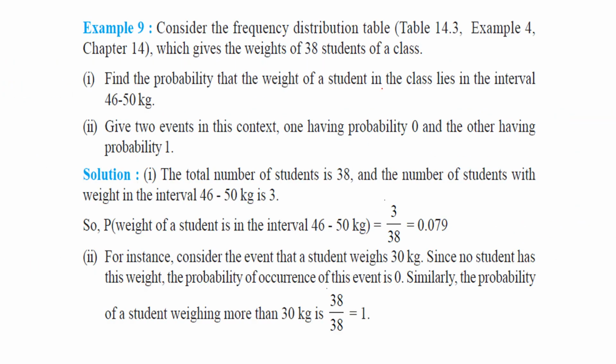Consider the frequency table. We'll just assume that we have already seen that frequency table. I'll explain it to you, which gives the weights of 38 students of a class. Find the probability that the weight of a student in the class lies in the interval 46 to 50. So the total number of students is 38, and the number of students with weight in the interval 46 to 50, if we assume it to be 3, so 3 by 38 is the answer, that is 0.079.